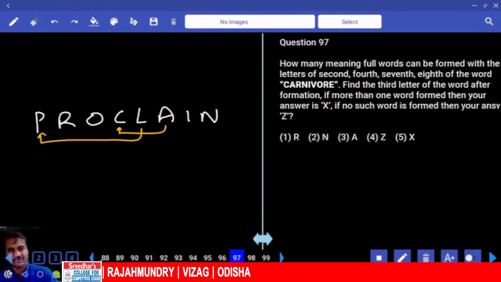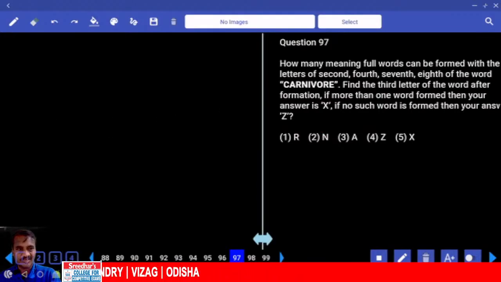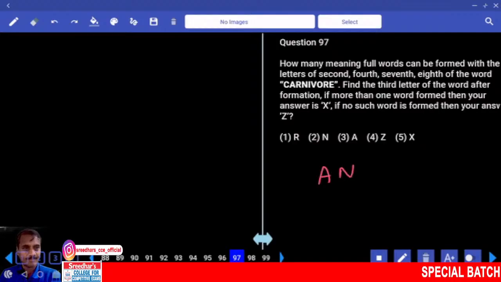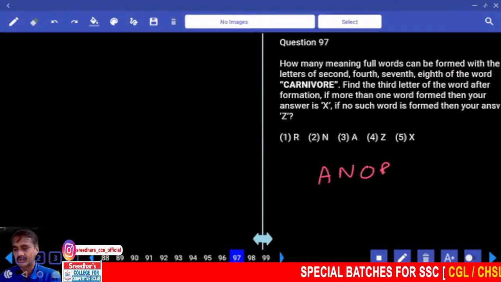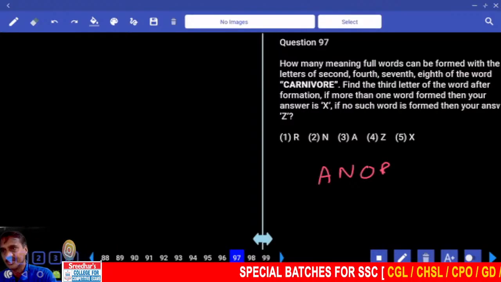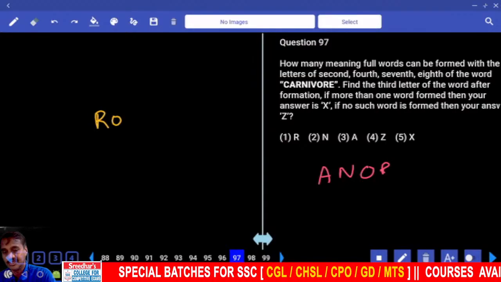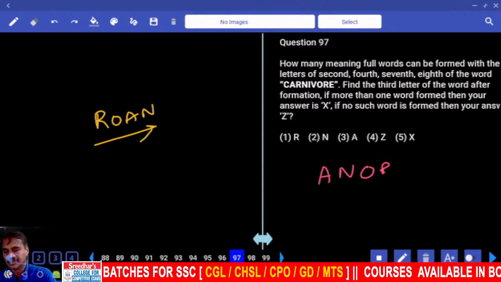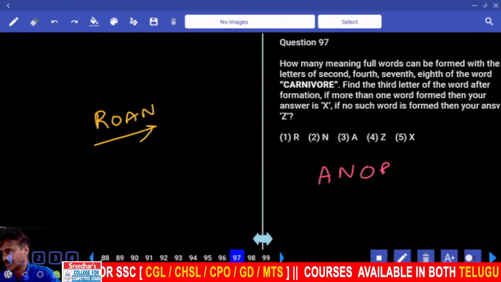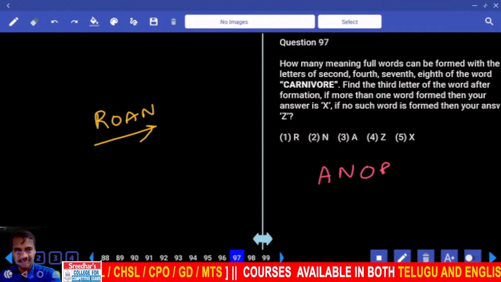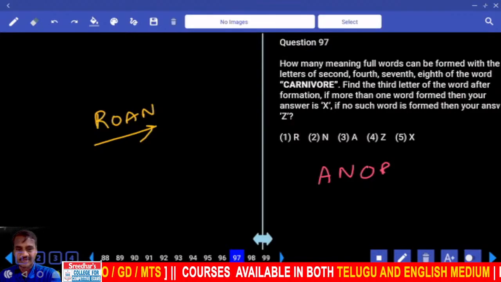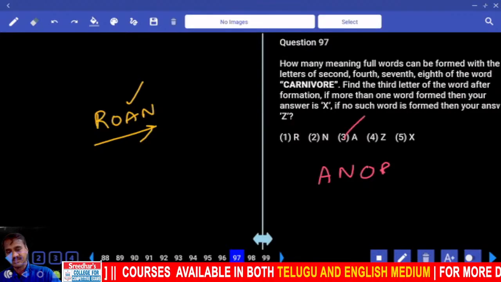Now in this 97, meaningful words. Now what is the meaningful word we have? 2, 4, 8, 7, 8. Now 2, 4, and next one 4, 5, 6, 7, and 8. A, N, O, R. Now with the help of these 4 letters, any meaningful word that can be formed? R, O, A, N. It is a meaningful word, R, O, A, N. Then which of the following will be the third letter of the word? What is the third letter? A. A, that is the choice.